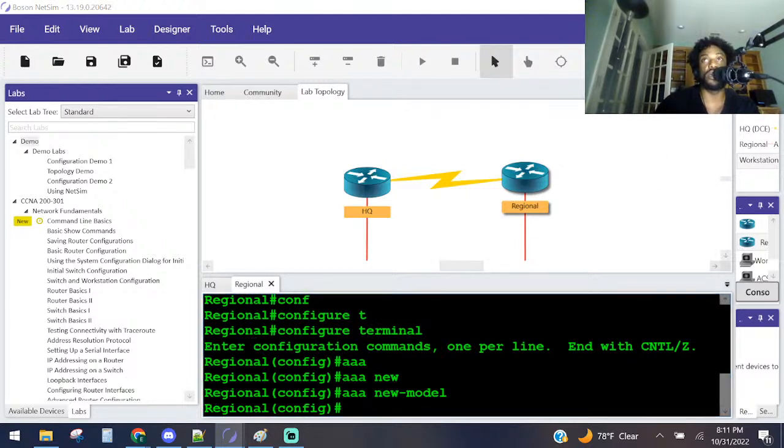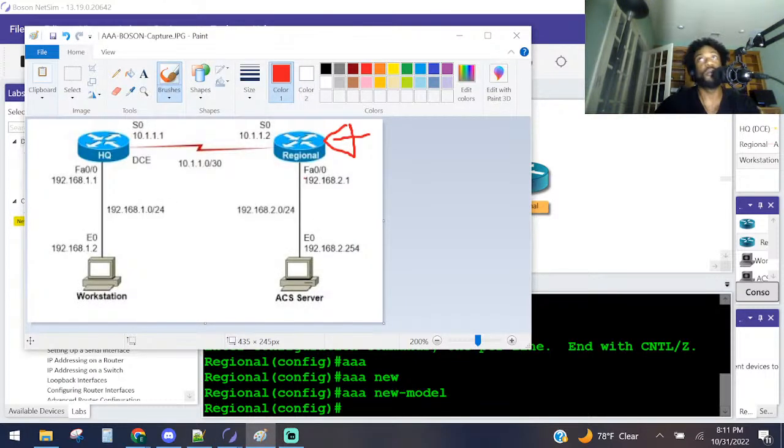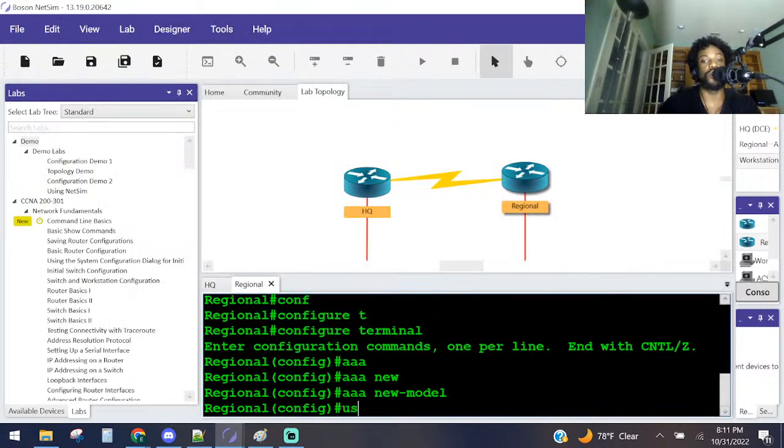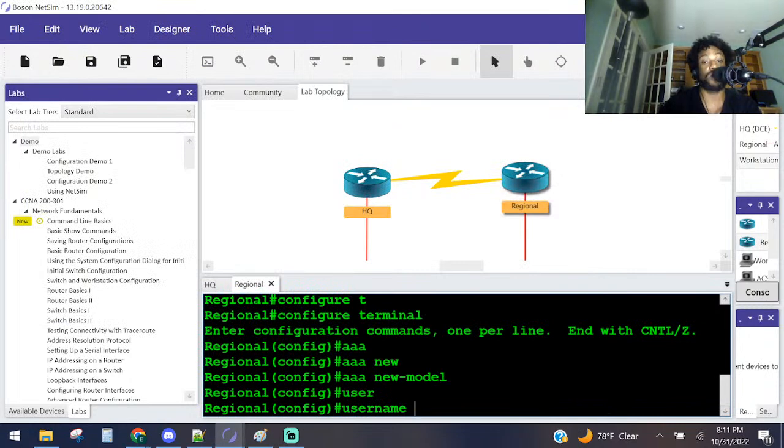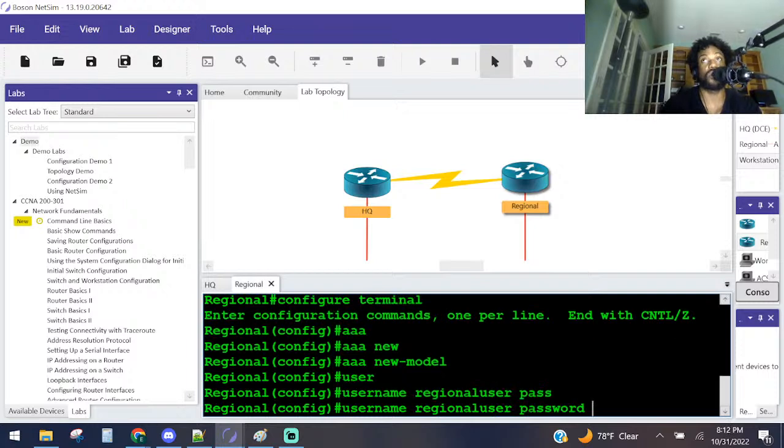The next thing they want us to do is, in the local database, create a user with the username regional user and the password regional pass. So much for password complexity, right? I know, Professor Blackops is cringing right now. So we're going to create a username regional user with the password regional pass. That's easy: username regional user, password regional pass. That's all they want us to do right there.